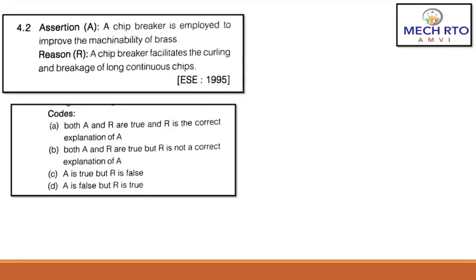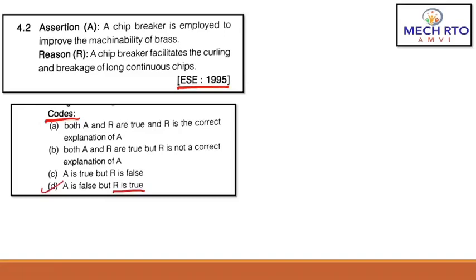Now the next question. Assertion: A chip breaker is employed to improve the machinability of brass. And reason: A chip breaker facilitates the curling and breakage of long continuous chips. Asked in ESE 1995, same year. So here are the given codes, and the correct answer is D. A is false but R is true.